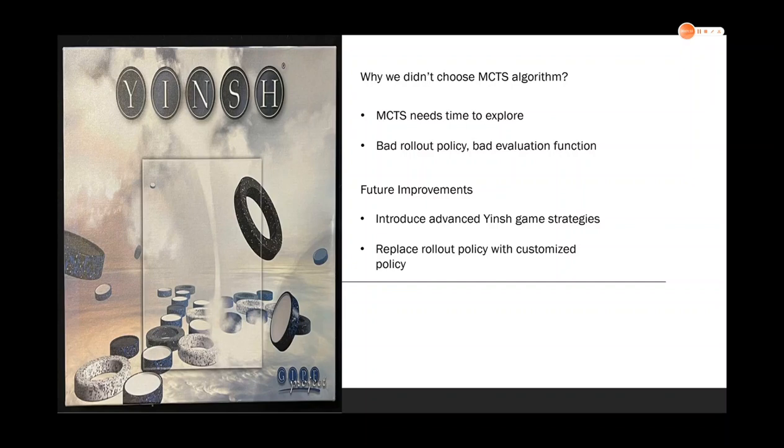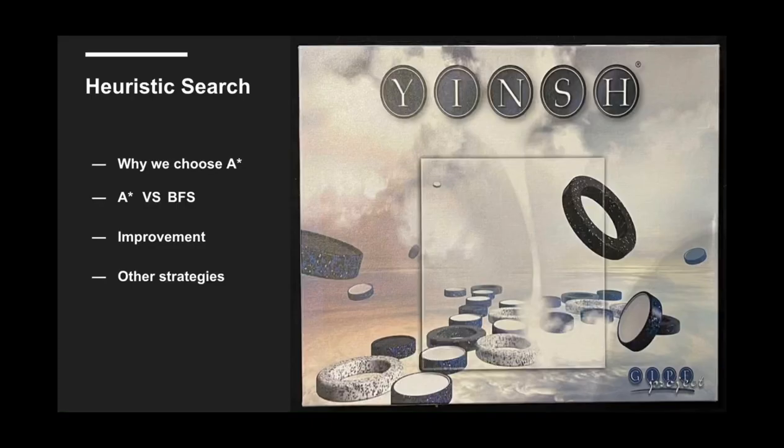For possible future directions of improvement, one is to introduce knowledge of each game into MCTS, and second, to replace the random rollout policy with a customized policy, such as the policy in Q-learning. Thank you. Hi, my name is Yuwei Gu.